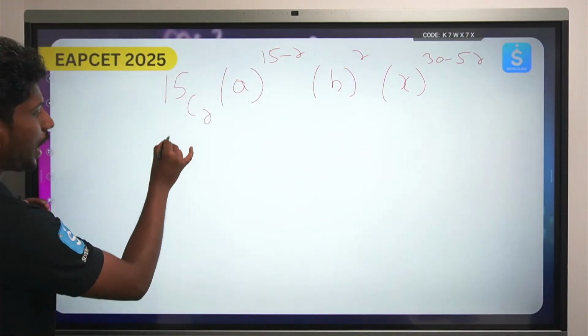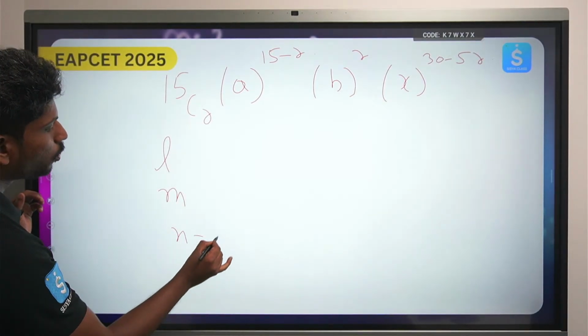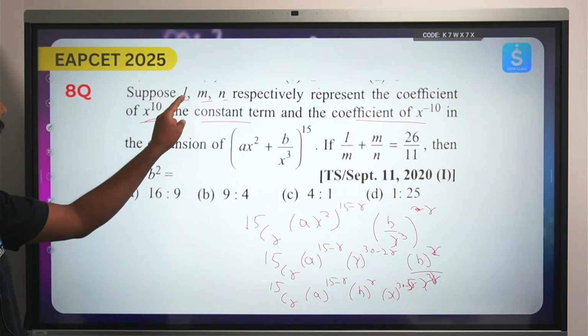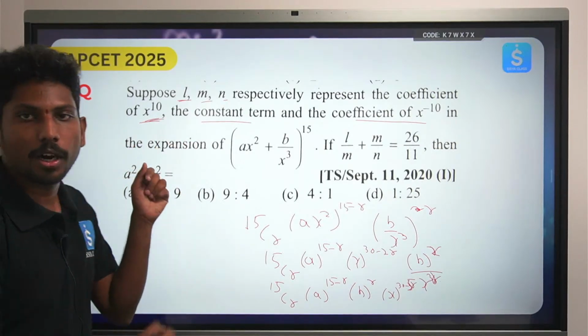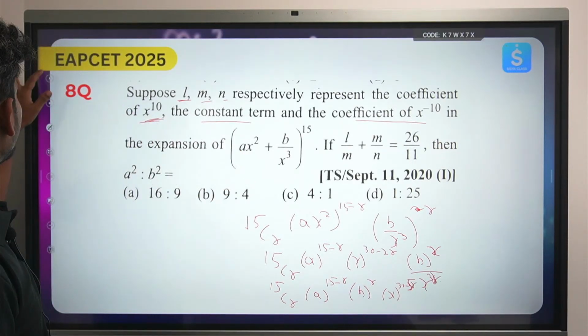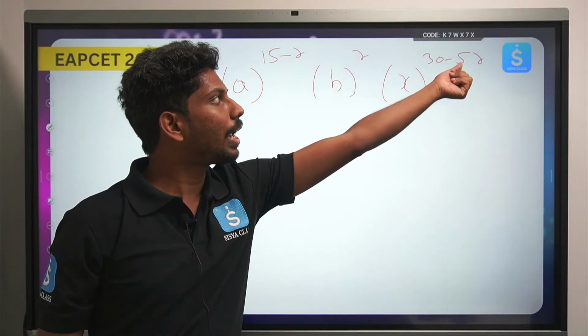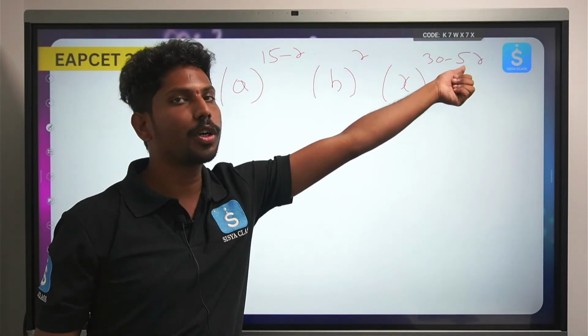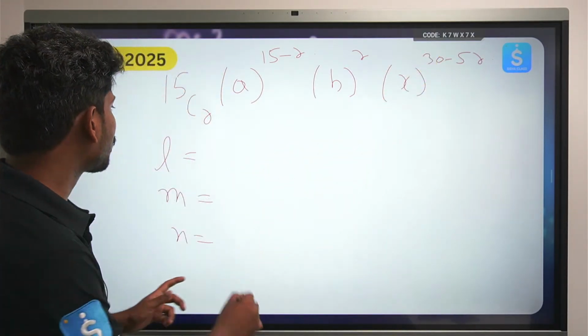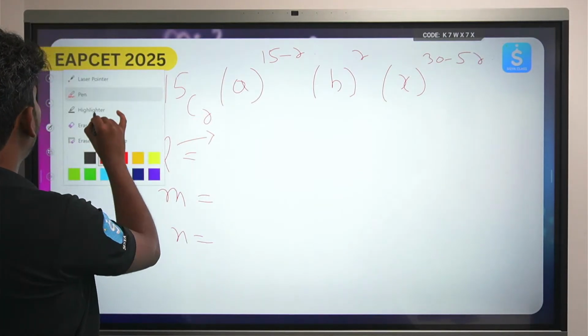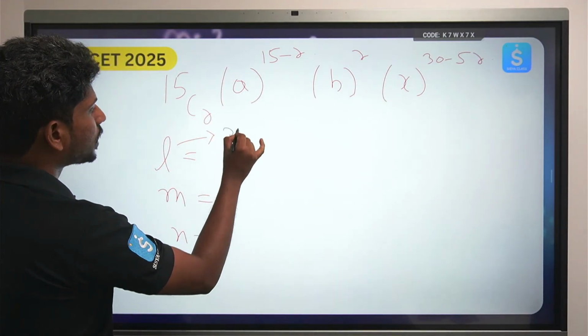Now look here, we have to find out these three values L, M, N. What is L here? L is the coefficient of x power 10. So for what value of r will you get x to the power 10? See, when I take r equals 4, 5 into 4 is 20, 30 minus 20 is 10. So take here r equals 4.